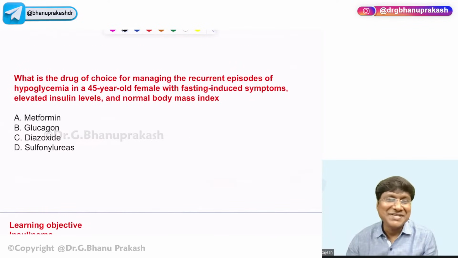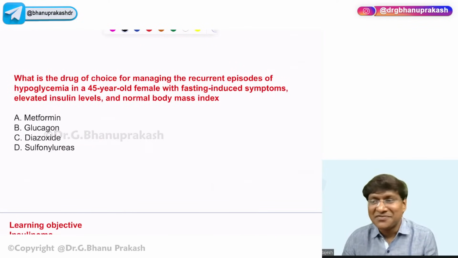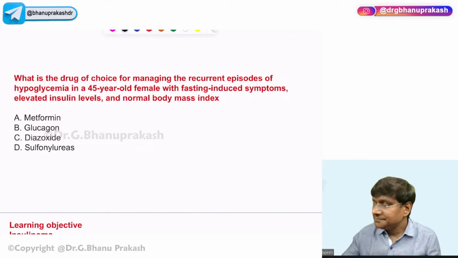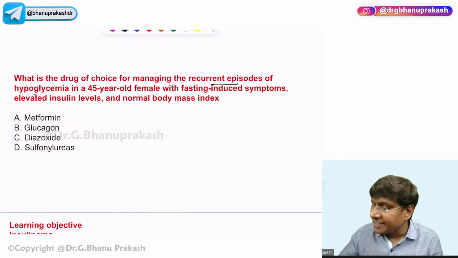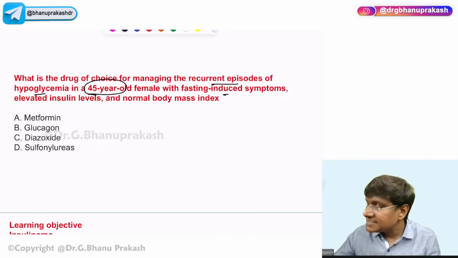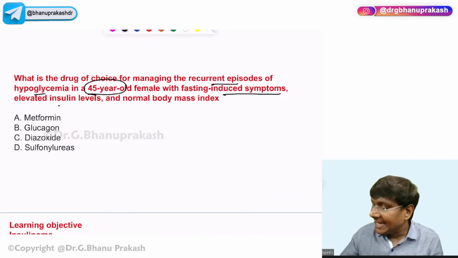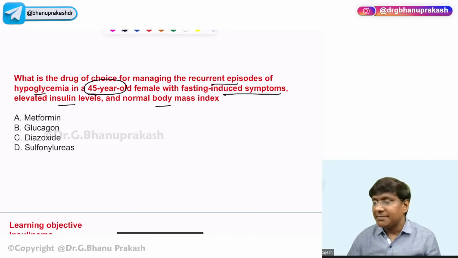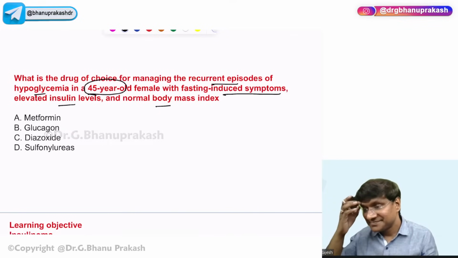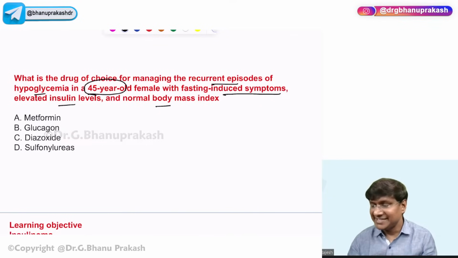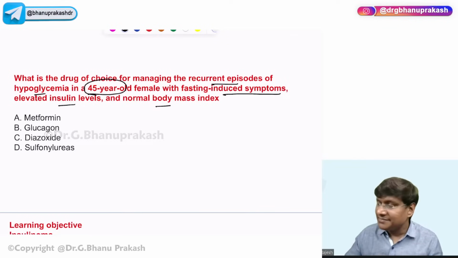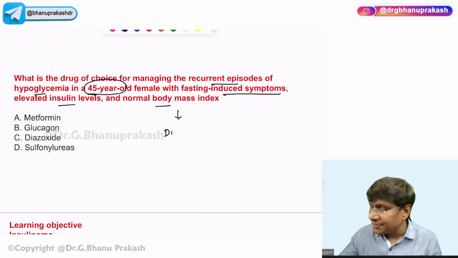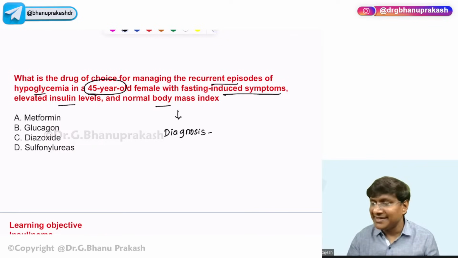Now you see this question. What is the drug of choice for managing recurrent episodes of hypoglycemia in a 45-year-old female with fasting-induced symptoms, elevated insulin, and normal body mass index? Can anyone tell me the diagnosis of this clinical scenario?